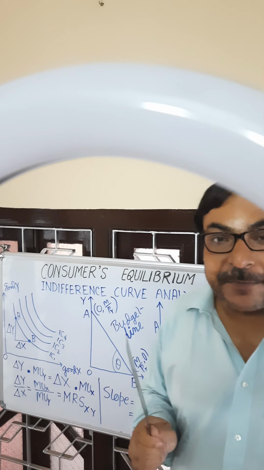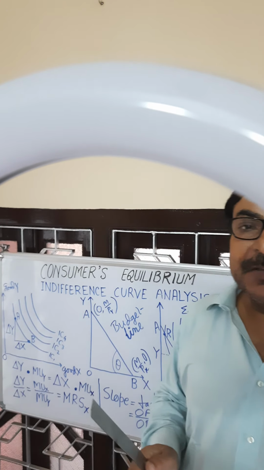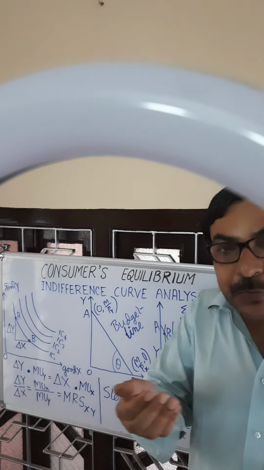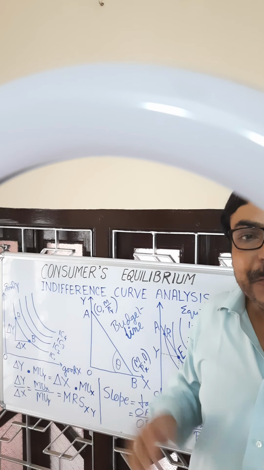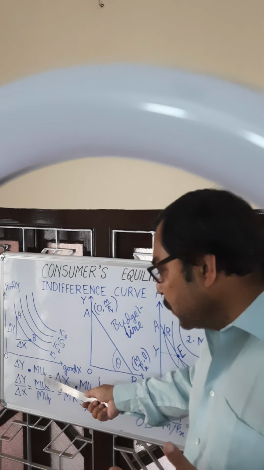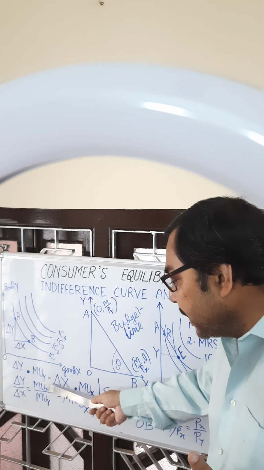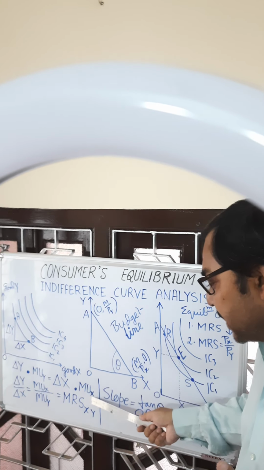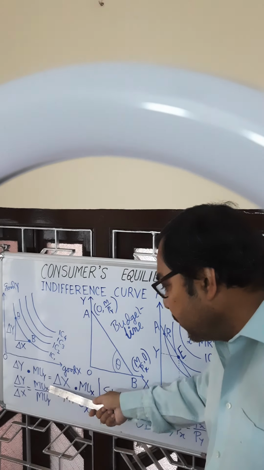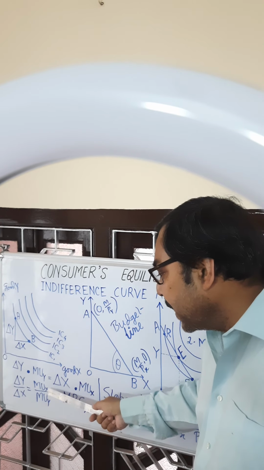These two must be the same. Because gain in utility is equal to loss in utility, total satisfaction remains unchanged, although the consumer is moving from one point to another. So if this is the equation, delta Y into marginal utility of Y must be equal to delta X into marginal utility of X, then we can write delta Y by delta X is equal to MUx by MUy.